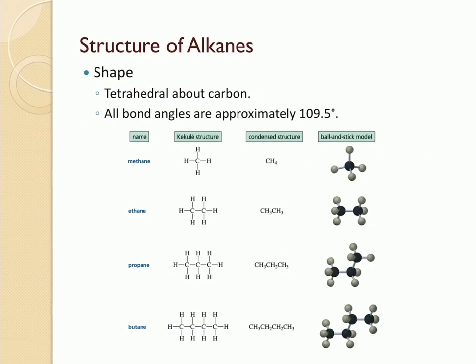Structure of alkanes. The shape of the alkane around the carbon is tetrahedral, where all the bond angles are approximately 109.5 degrees. We can choose to draw the alkane structure in one of these forms, where this is the Kekulé structure, or it's called the line bond structure, and this one right here is the condensed structure, and this is the ball and stick model. And the general formula for alkanes is going to be CnH2n+2.